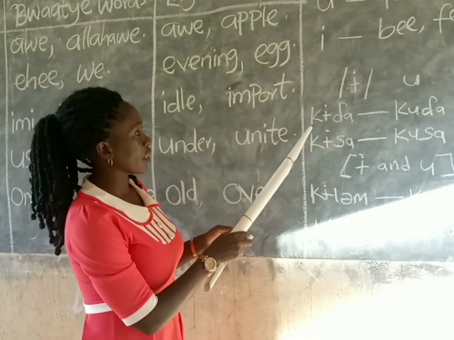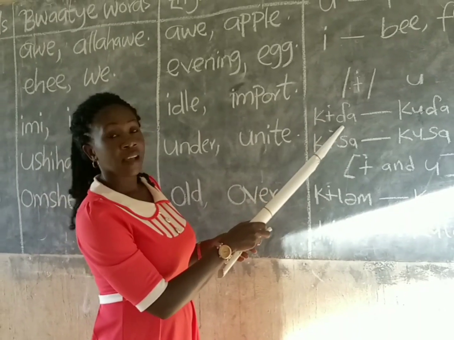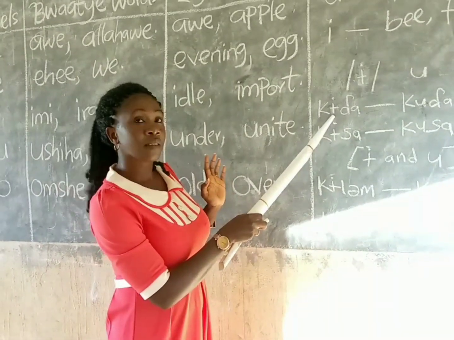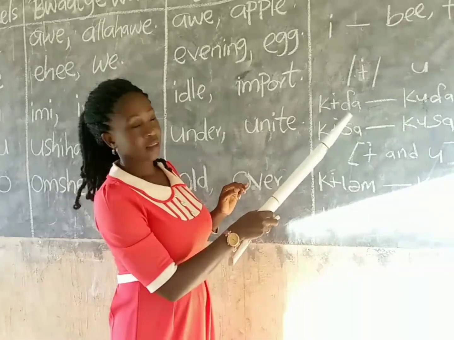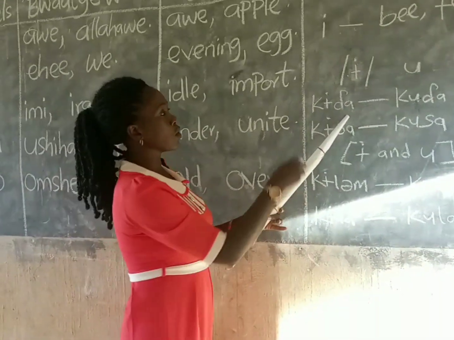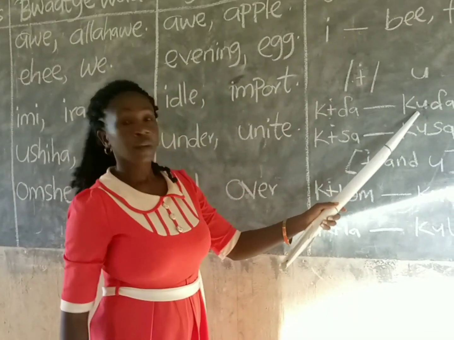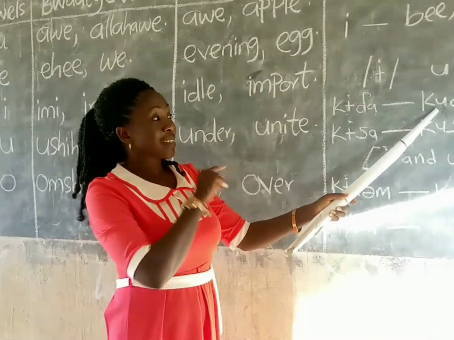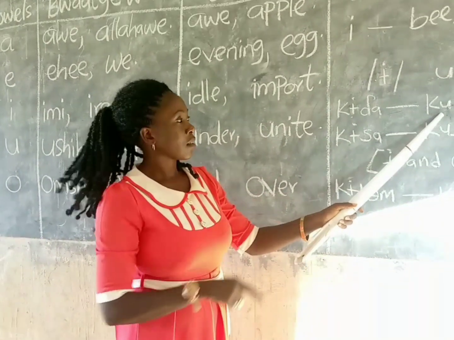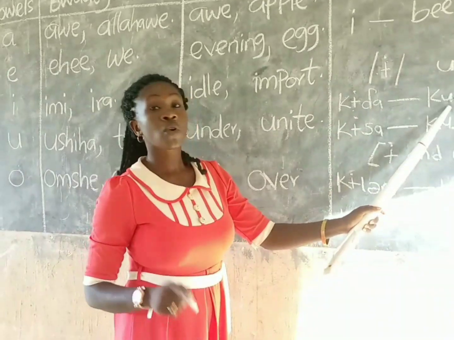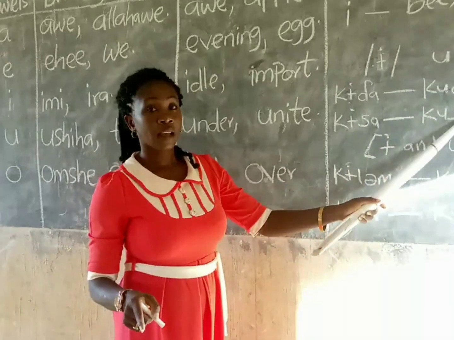So we have a word here, kda. You hear kda, kda. So if you will use U in place of this sound, it will give you kuda. That is taking you to a Hausa word. Kda. If you use U, it gives you kuda, kuda.